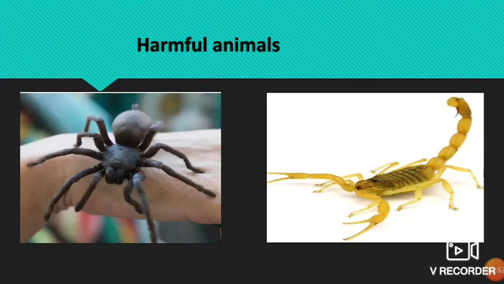Lice, ticks also spread diseases. So lice means what? It is a type of insect. It lives on the human scalp. We say head lice. Then ticks, it is also a type of insect. It lives on the body of cows and dogs. It sucks the blood of animals. So lice and ticks also spread diseases.